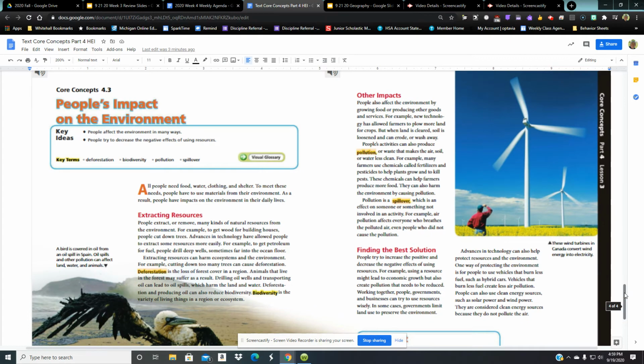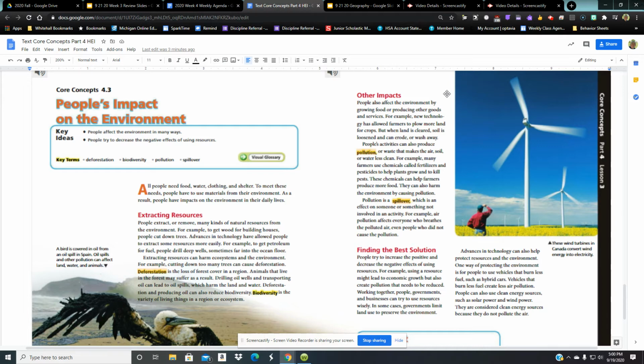Other impacts. People also affect the environment by growing food or producing other goods and services. For example, new technology has allowed farmers to plow more land for crops, but when land is cleared, soil is loosened and can erode or wash away. People's activities can also produce pollution or waste that makes the air, soil, or water less clean. Pollution is the waste that makes the air, soil, or water less clean.